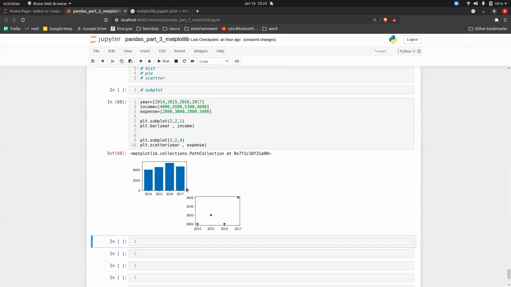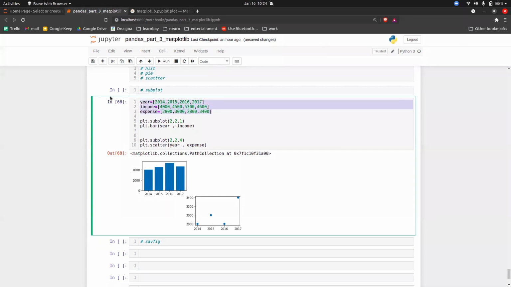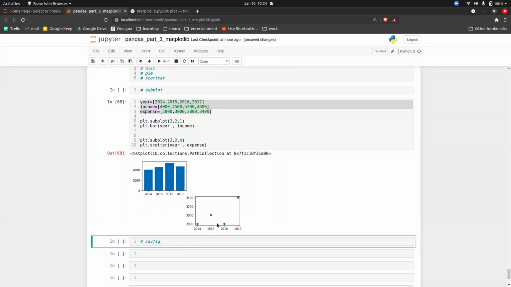So this is the concept of subplots. Now, one of the last topics of Matplotlib is save figure. Yes, we have plotted, but we cannot give this Jupyter notebook to a client, right? My point is that we cannot give this Jupyter file to the client and tell him, okay, open it and execute one by one to get the answer. No, right? So we have to give this data in the form of, let's say, a PPT.